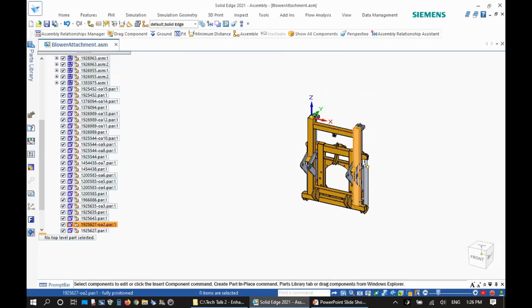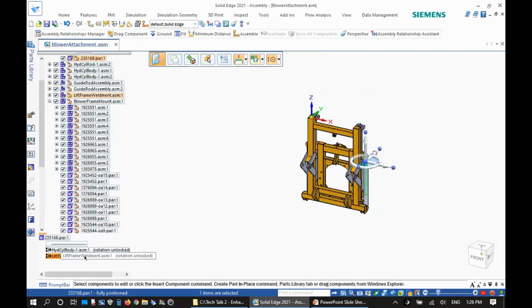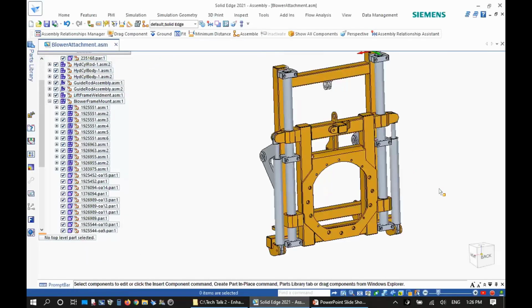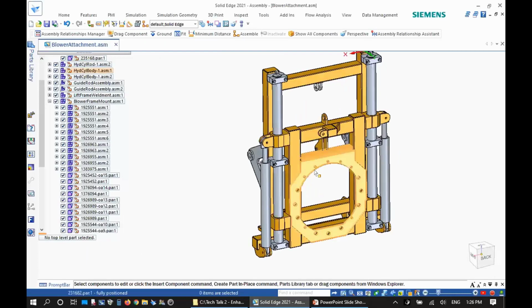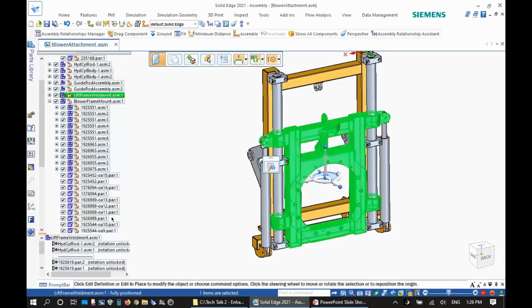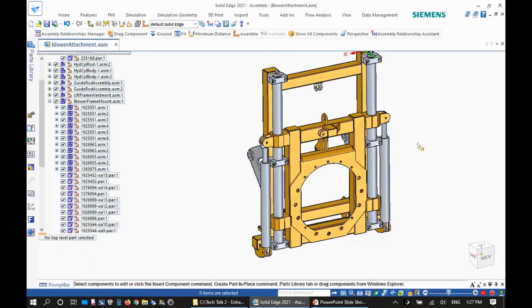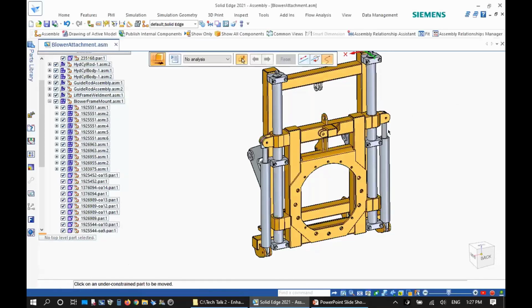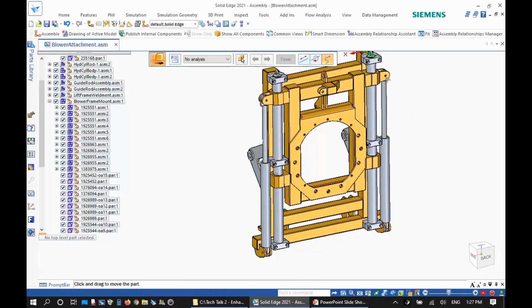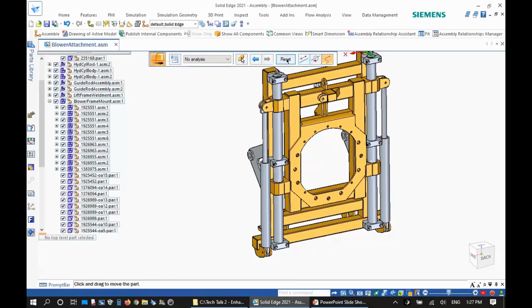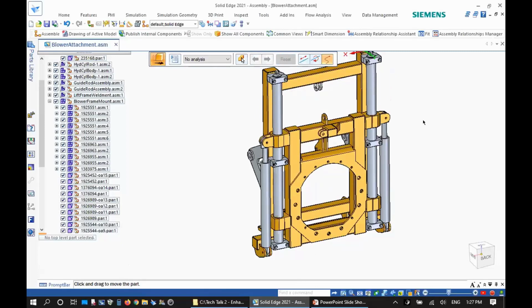So you can see if I click on any component, relationships are automatically created on these internal components. And the reason I want to show you this is, let's say for this subassembly, I want to suppress for a minute this particular alignment, because I want to show you that the mechanism works. So when I start dragging this component, you can see that all assembly relationships are properly honored and it moves as it should with those cylinders available.